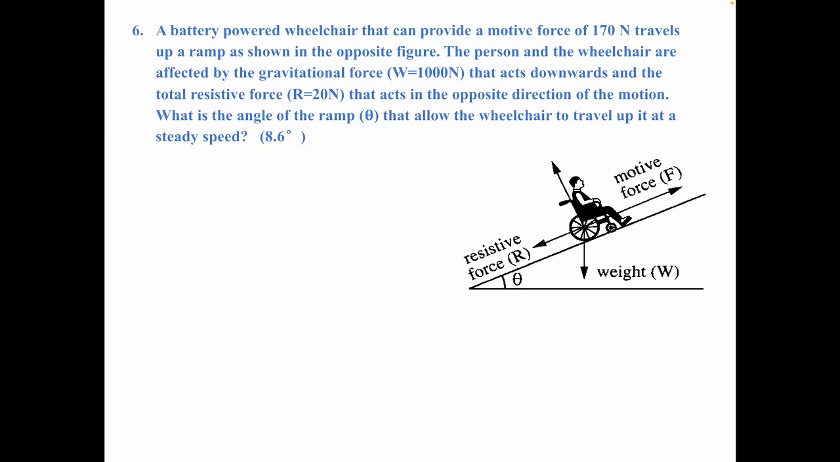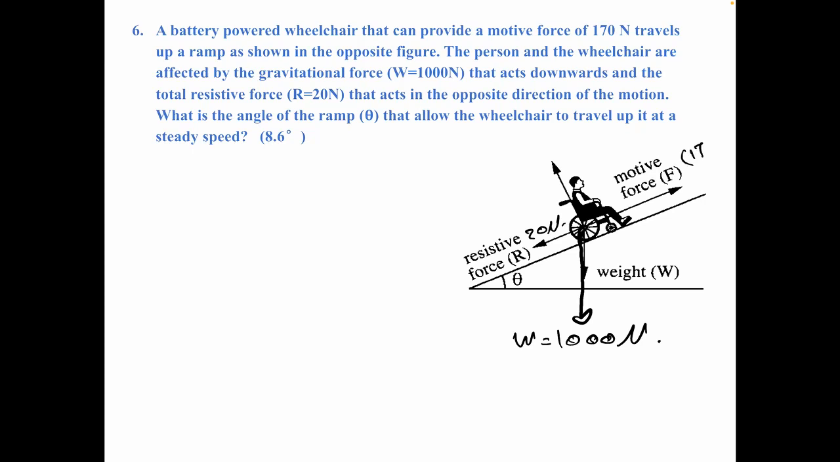Number 6. A battery powered wheelchair that can provide a motive force of 170 Newton travels up a ramp as shown in the opposite figure. The person and the wheelchair are affected by the gravitational force W equal 1000. This is the weight, which equals 1000 Newton. Okay, this is W. That acts downward and the total resistive force equal 20 Newton. That acts in the opposite direction of the motive force.